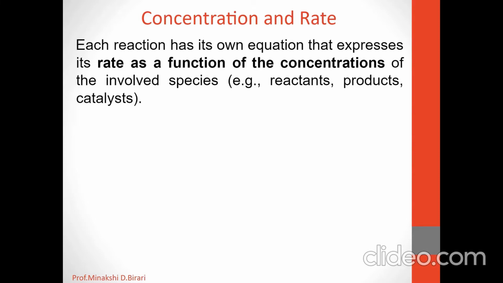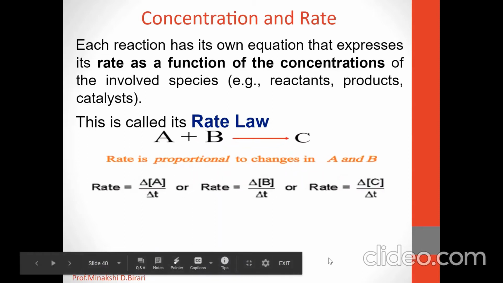The involved species may be reactants, products or catalysts. This is called its rate law. That means any equation that expresses its rate as a function of the concentrations of the involved species is called its rate law.